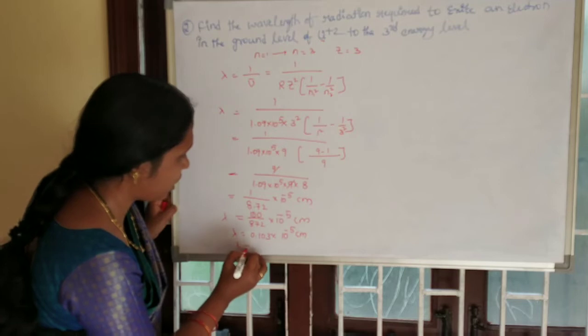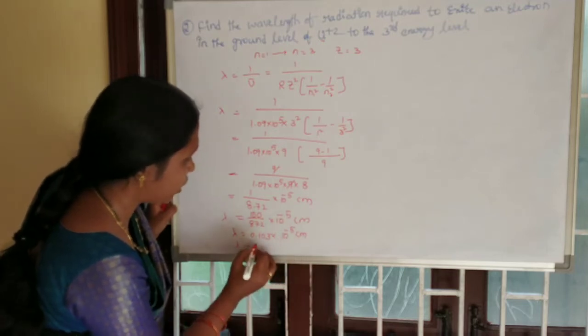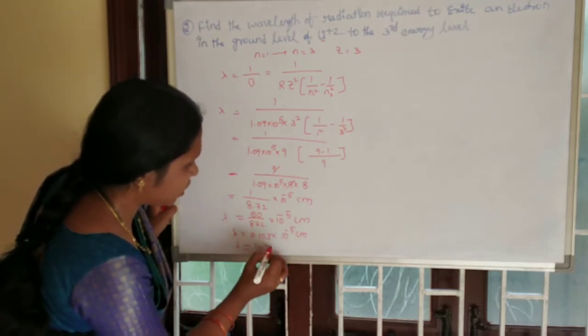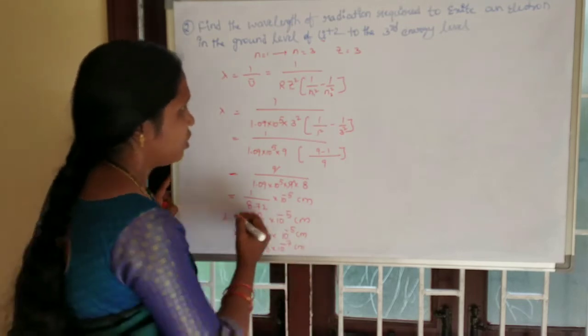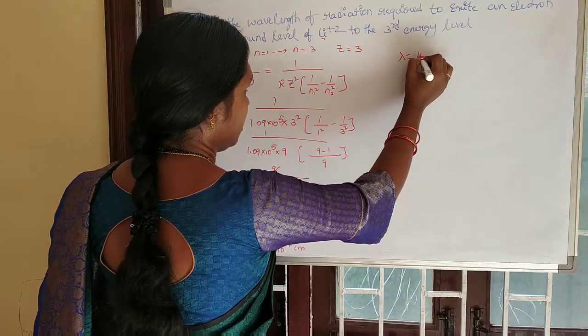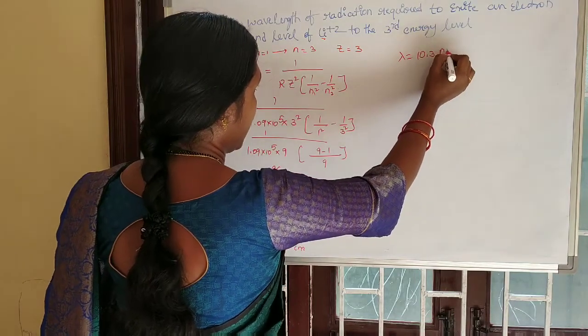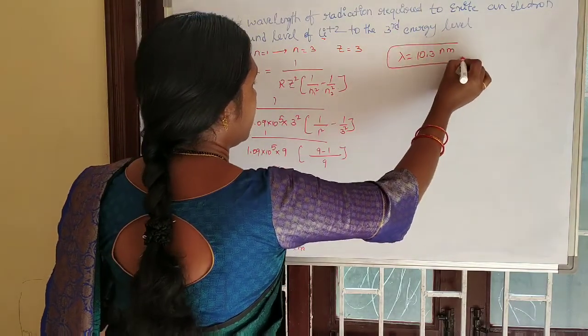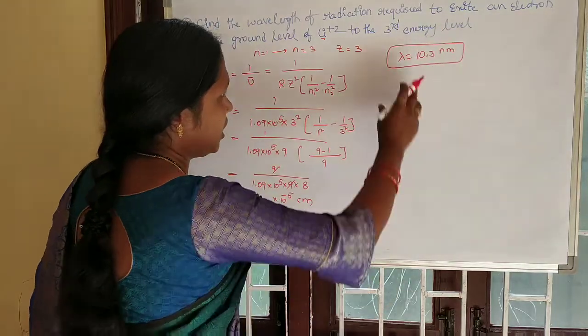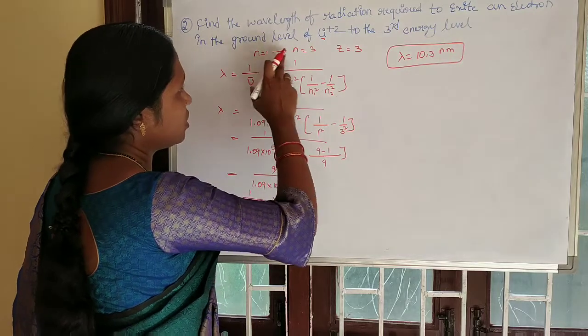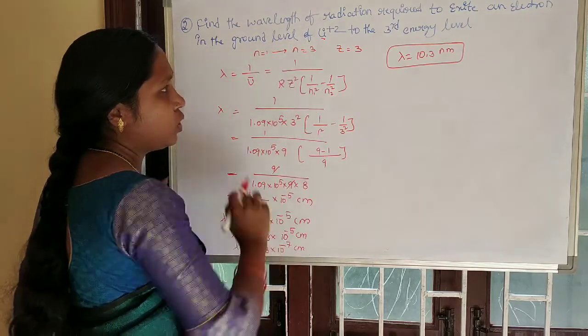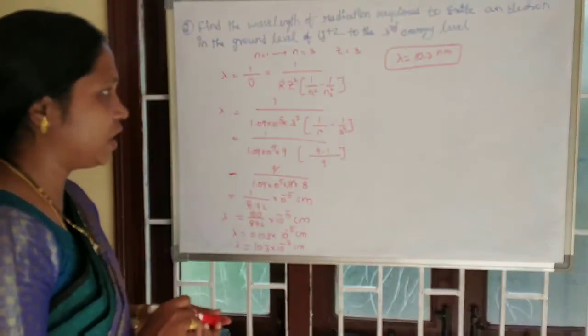Here the lambda, if you convert it into nanometer, is 10.3 into 10 power minus 7 centimeter. So the wavelength is 10.3 nanometers. If you pass radiation with a wavelength of 10.3 nanometers, in that case the electron is jumped from the first energy level to the third energy level.